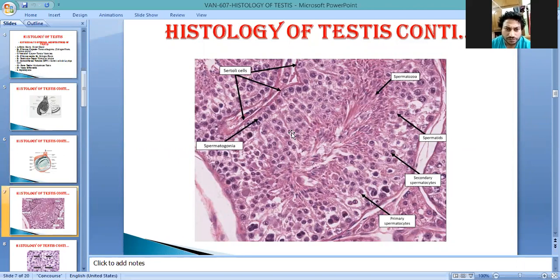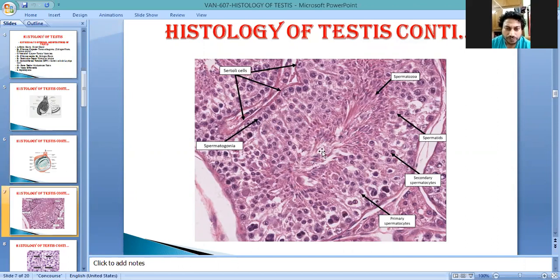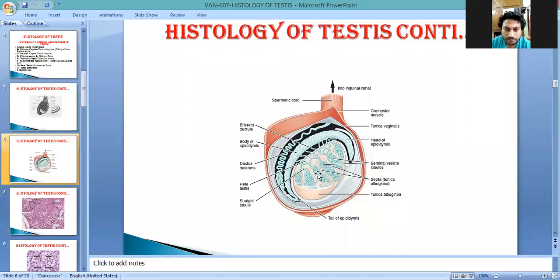Okay, so seminiferous tubules are also known as sperm forming tubules. You see in this picture, these tubules are located in the testicular lobules. This is the testicular septa and testicular lobules, and this structure is known as the seminiferous tubule. So, the histological structure: this is the lumen, and this is the basement membrane.